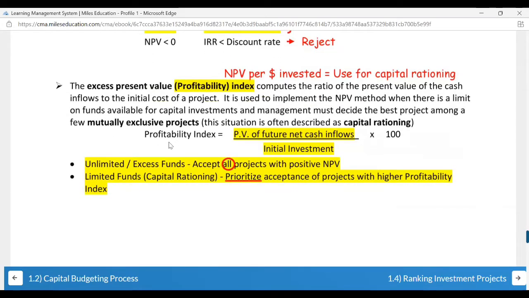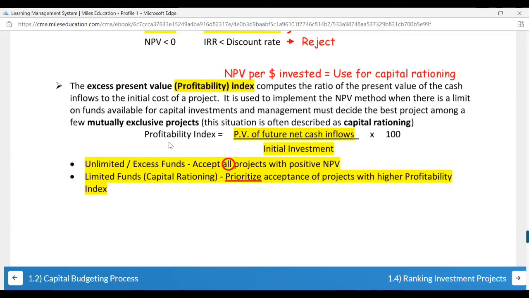Profitability index. Present value of future net cash inflows, which you have calculated above in the table, when you accumulate it upon your initial investment into 100. So this is how you get your profitability index.